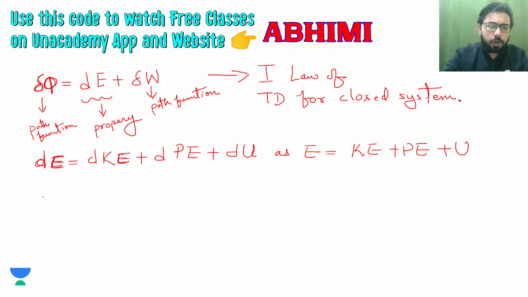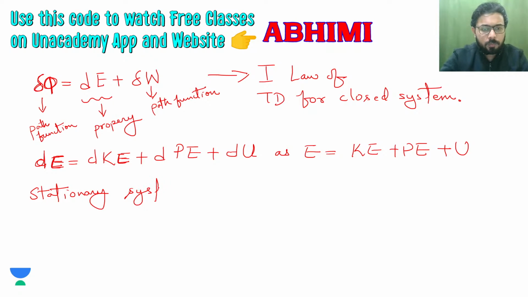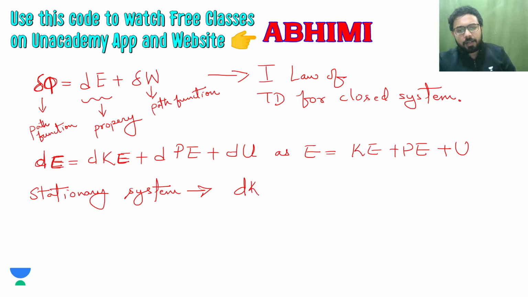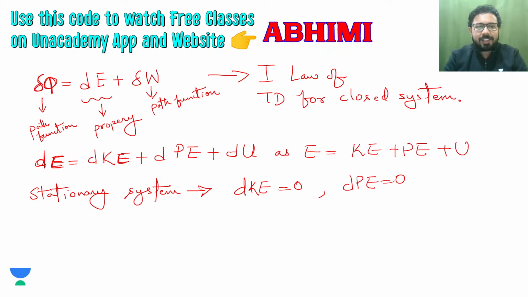And if we are taking the system as stationary, then for a stationary system the changes in kinetic and potential energy are equal to 0. So for a stationary system your change in energy will be equal to change in internal energy.